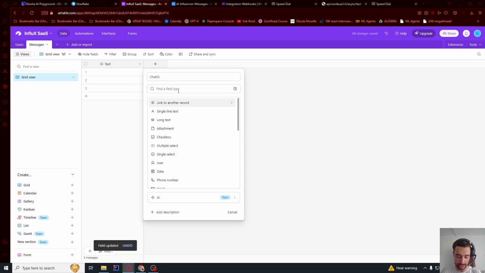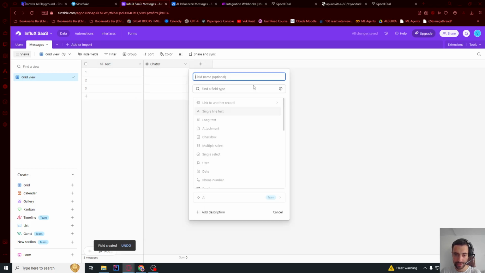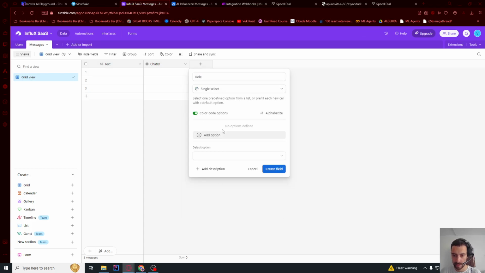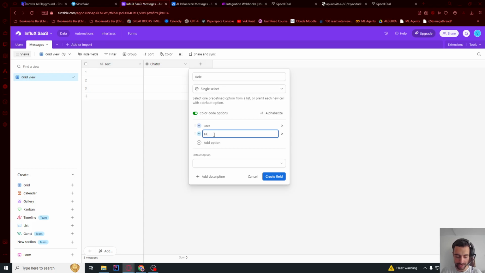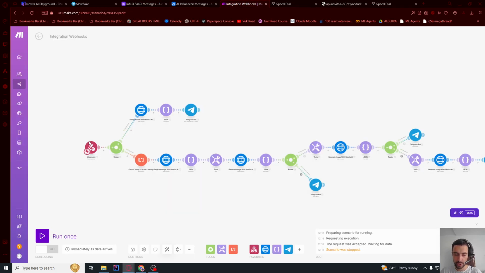This will be a number, and same, you're going to use this preset, and the last one will be a role, and then it will be single select, and let's add option small letter user must be this exact string, and assistant must be this exact string, and create field. So let's go back to Make.